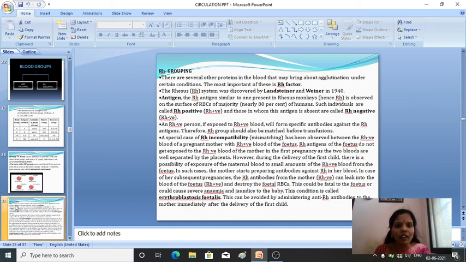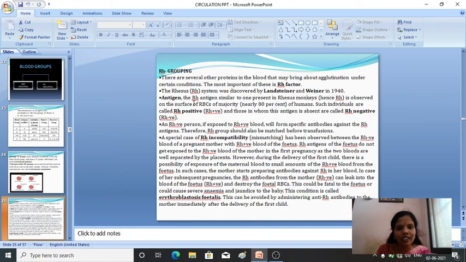RH grouping: there are several other proteins in the blood that will bring about agglutination under certain conditions, and the most important of these are the RH factors. Okay, so why is the term given as RH? RH is mainly because it was discovered in the rhesus monkeys, that is the RH system. It was discovered by Landsteiner and Weiner in 1940.